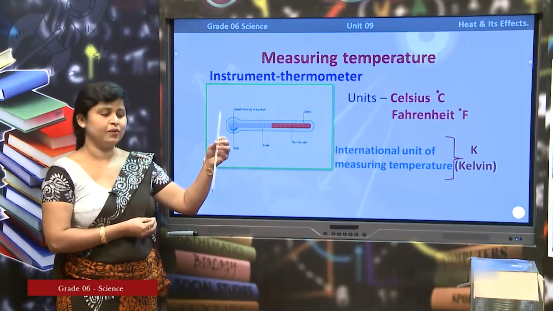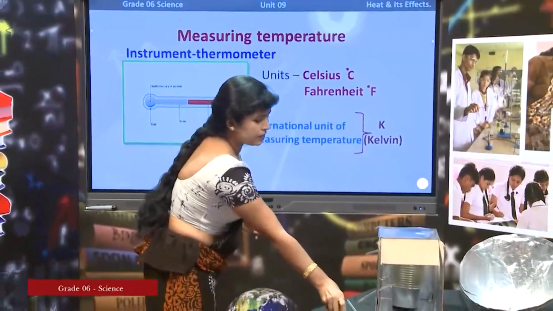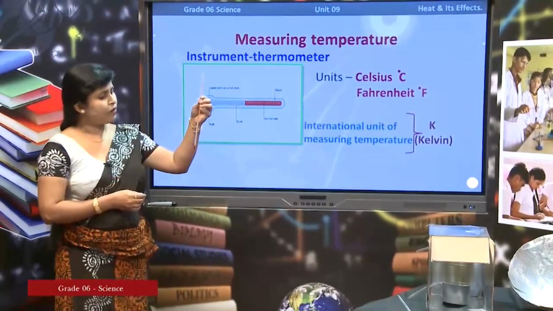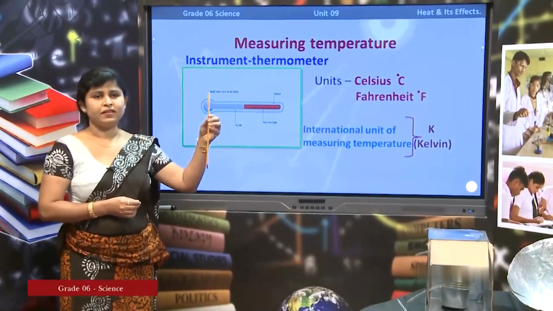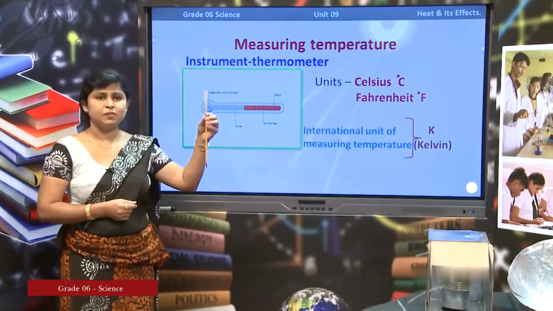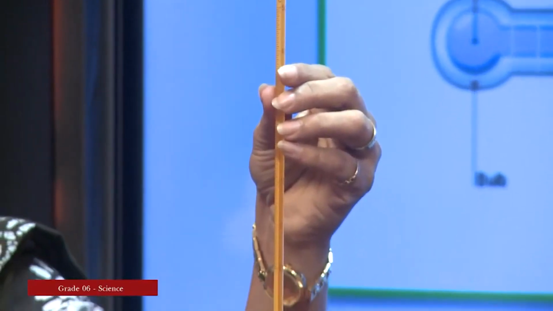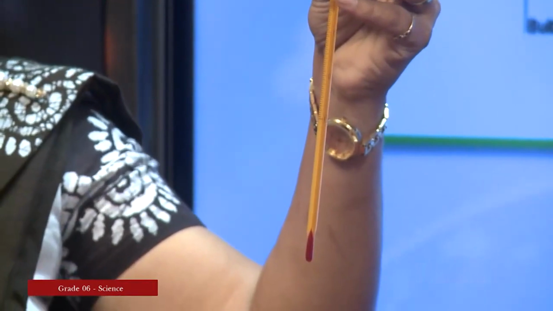You got that? Good. Now I have got the alcohol thermometer. What is the color of alcohol? Yes, definitely you will answer me. The color of alcohol is colorless. It has no color, right. But you can see a red color there.